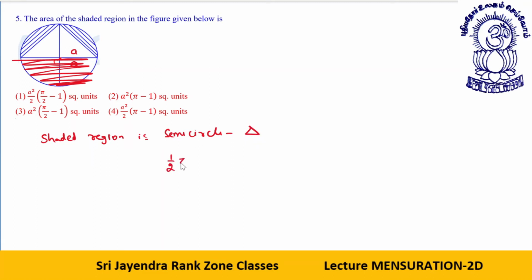What is the area of the semicircle? Half pi r square, minus the triangle. The area of a triangle is half into base into height. So that gives you half pi a square minus a square, or a square common, pi by 2 minus 1 is your answer. A square into pi by 2 minus 1.